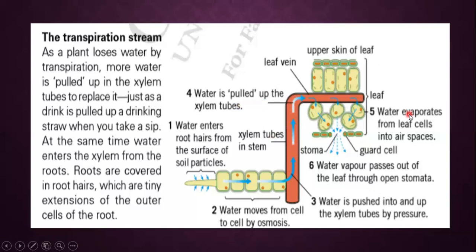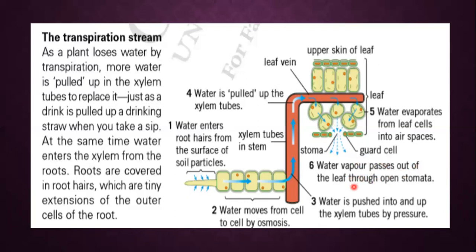Number five, water evaporates from leaf cells into the air spaces. So from leaves, it will enter into the air spaces. Here are the spaces between the cells. You already discussed the structure of the leaf, and the leaf contains some spaces. Whenever the water moves into these spaces, there are openings, and water will be lost toward the outside.